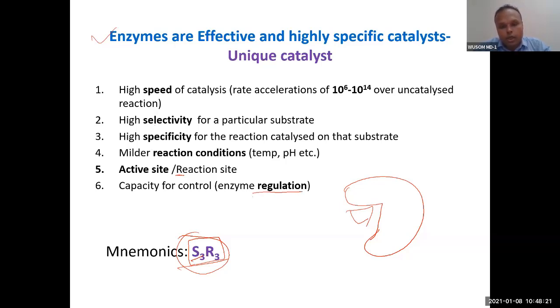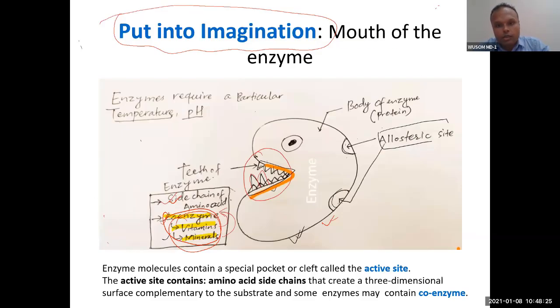I told you about this site. This site is responsible for regulation. What happens? The product of the reaction will bind here and slow down the activity of this enzyme.